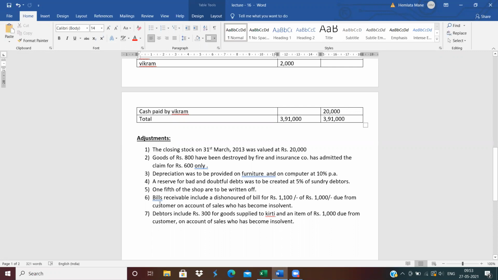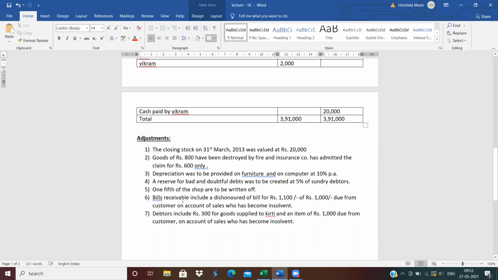Now next, sixth adjustment: bills receivable include dishonor of bill of rupees 1,100, of which rupees 1,000 is due from a customer on account of sale who has become insolvent. It means he does not give the 1,000 rupees, which means it's bad debts.